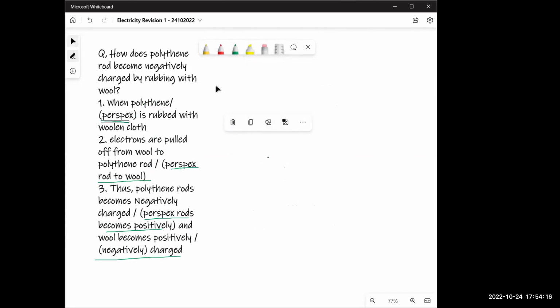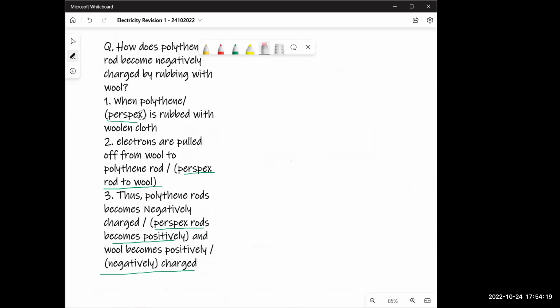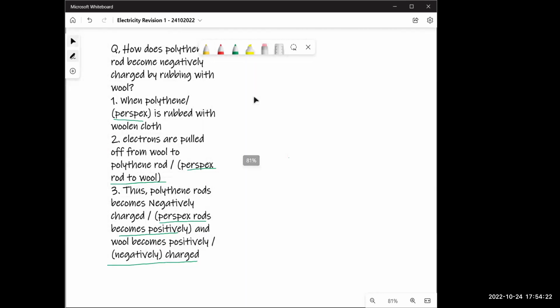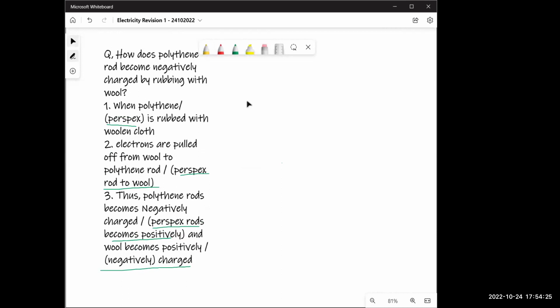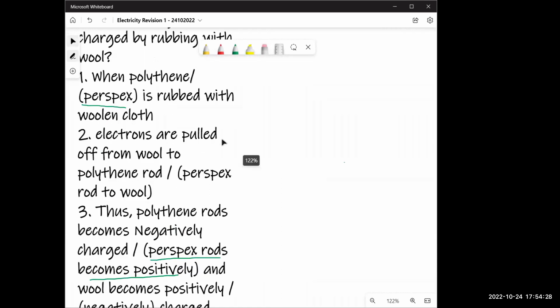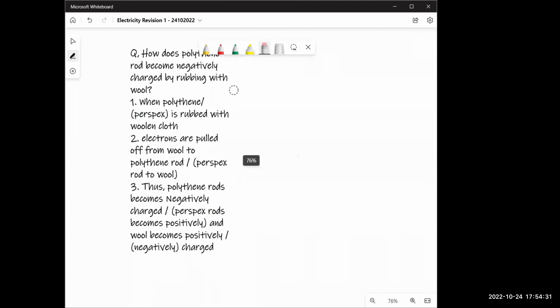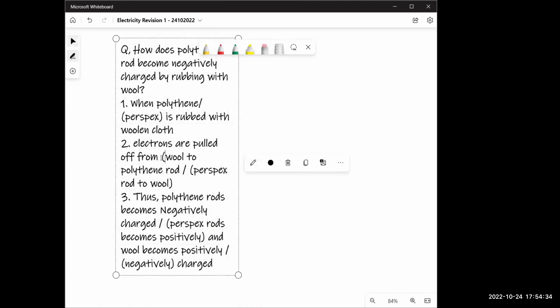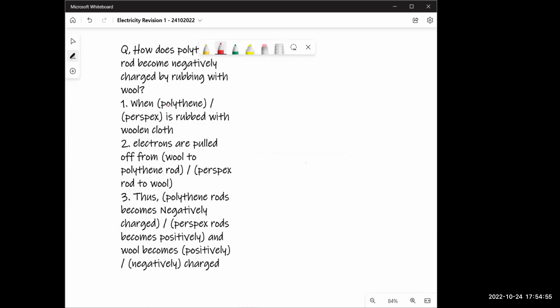Now there will be a clear difference between, like, when Perspex is rubbed with woolen cloth, electrons are pulled off from the wool to the Perspex rod. Just a second, sorry. What you have to see is, let's put brackets here as well. You have to choose between these options. Fine? Because the answer is exactly the same, but all that's happening is you have to choose between the bracket parts. Fine?